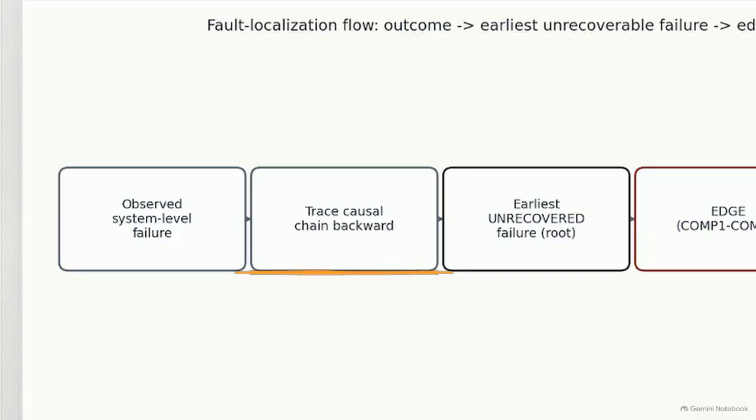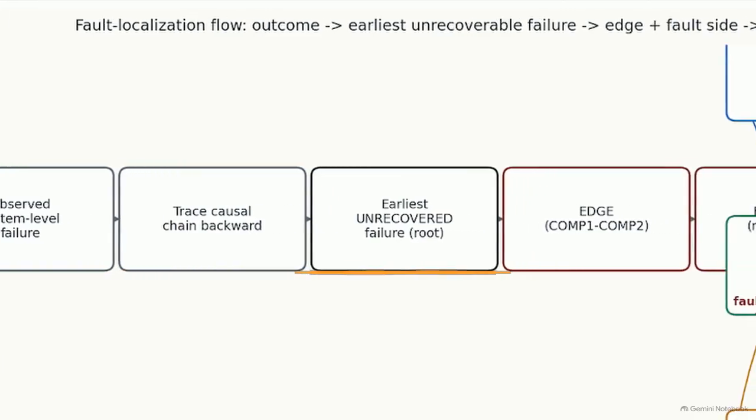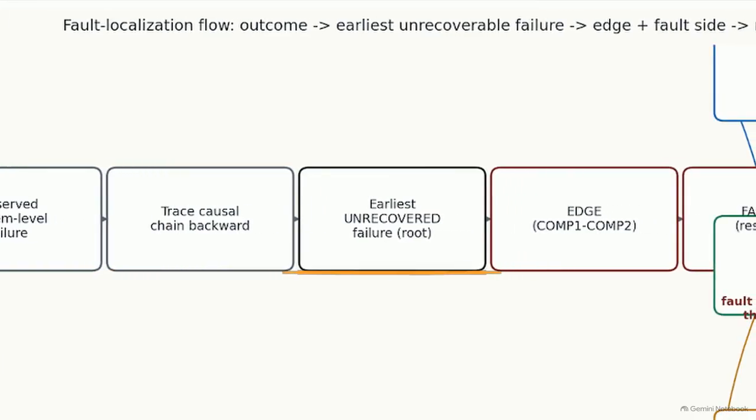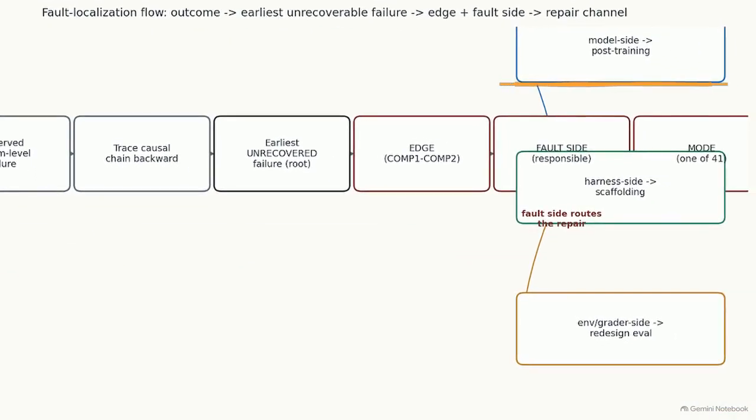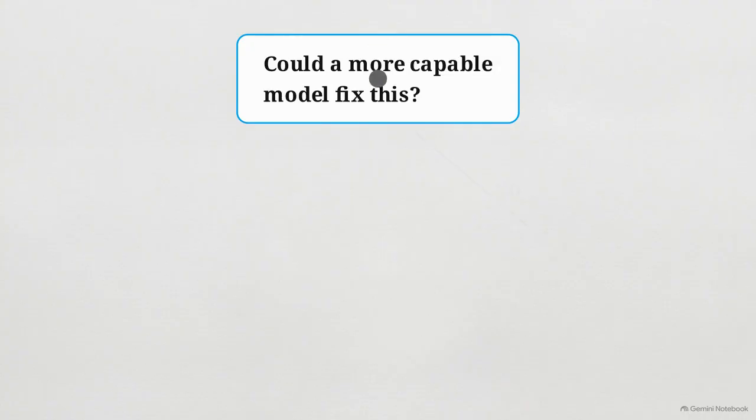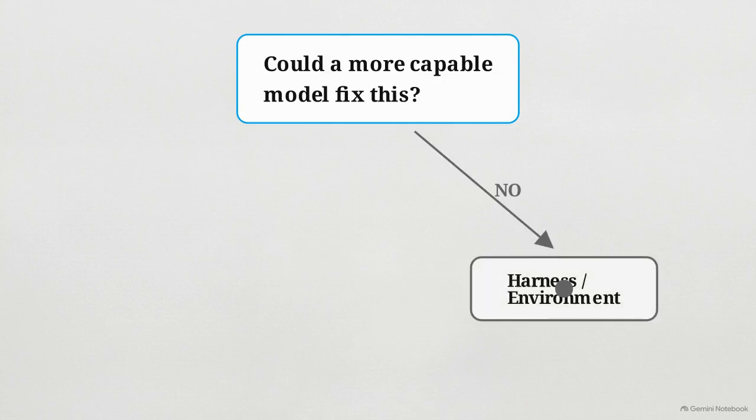The method starts by tracing the causal chain backward from the observed symptom to find the earliest unrecoverable failure, the root cause. Next, apply the counterfactual rule. A fault is model side if a more capable model could have avoided or recovered from it. If no model could have fixed it, because a service crashed or an instruction was missing, the fault routes away from the model and is assigned to the harness or the environment.